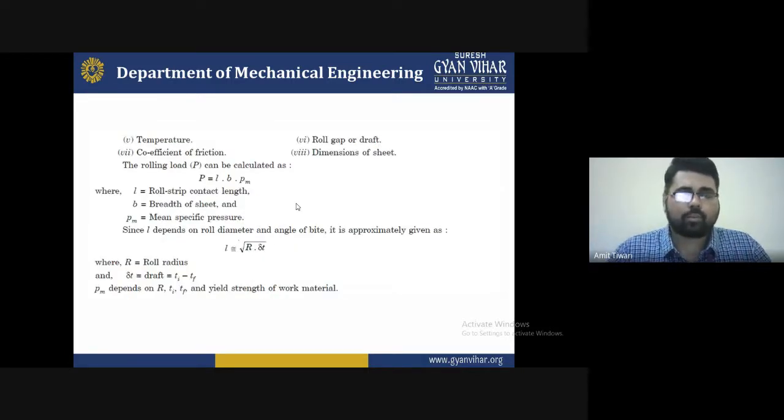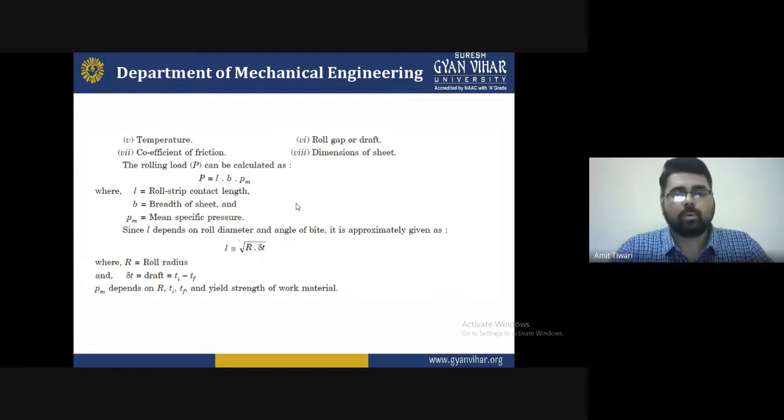So after that, the first point is temperature. How much will the temperature increase on the surface of the workpiece during the process? It is important to understand, because as the temperature increases, the coefficient of friction is affected, which reduces the surface quality. So the rolling gap and draft are responsible for that. We find out the coefficient of friction, and the dimensions of the sheets.